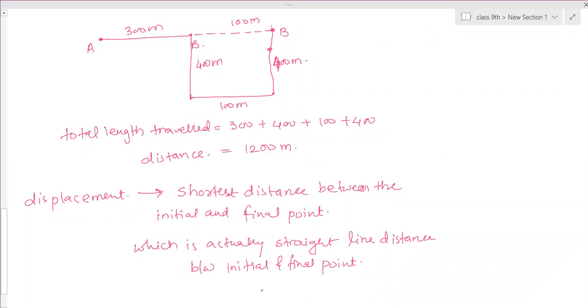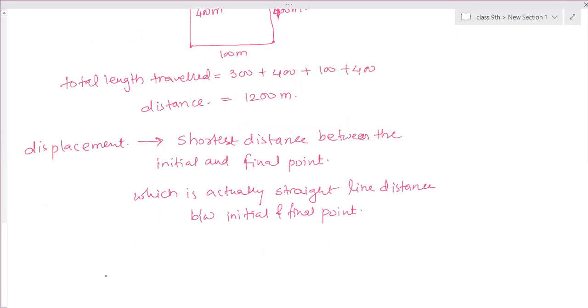Is that clear? Now take another example. A person traveled towards east 8 meters, from A to B. Then again towards north, he has traveled 6 meters till C. Now what is the distance covered? How much is the total length of the path covered? 8 meters plus 6 meters, that is equal to 14 meters.